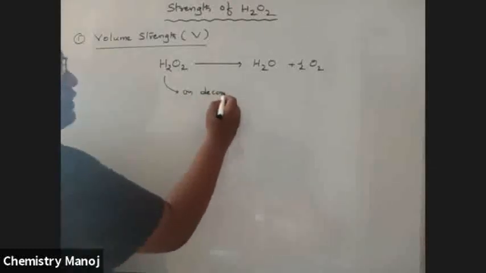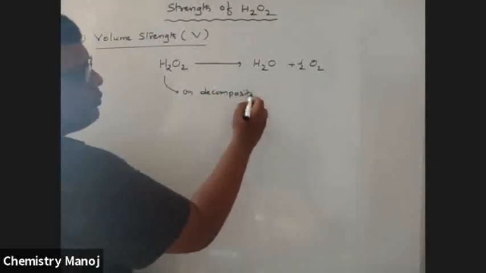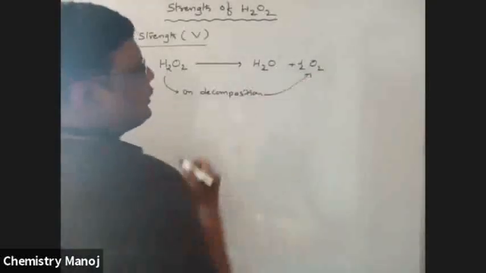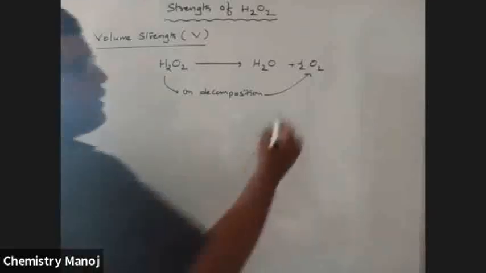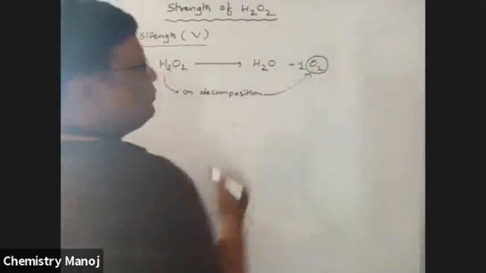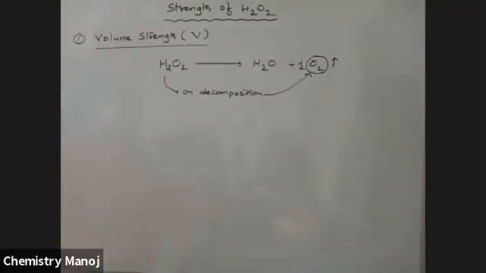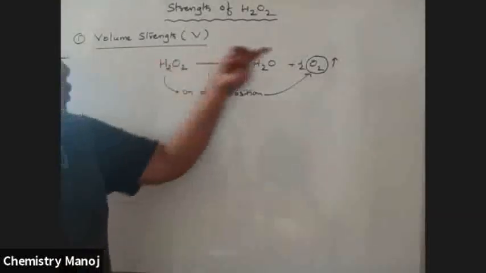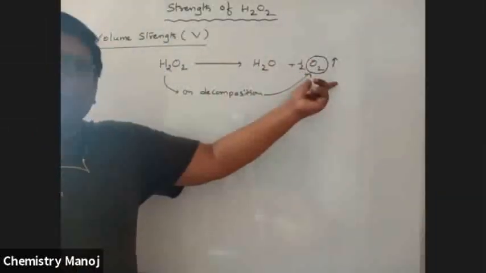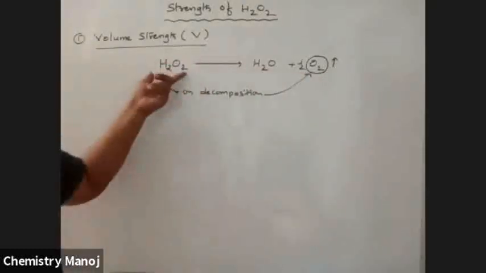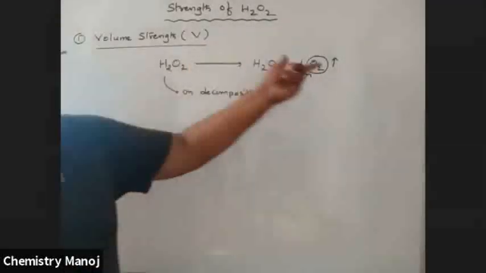So H2O2 on decomposition liberates O2 gas. If the concentration of H2O2 is more, more O2 will be liberated.